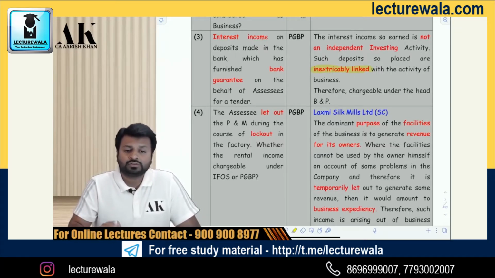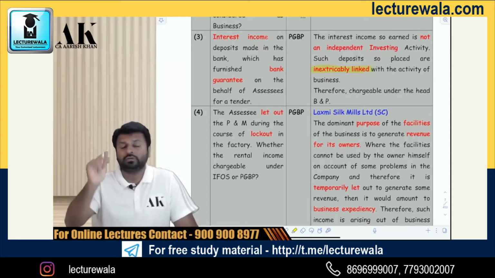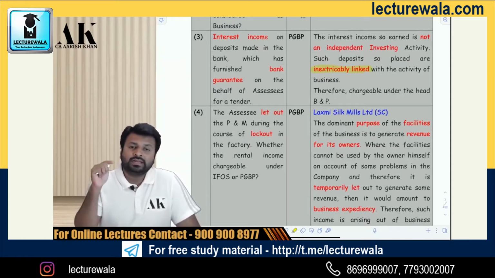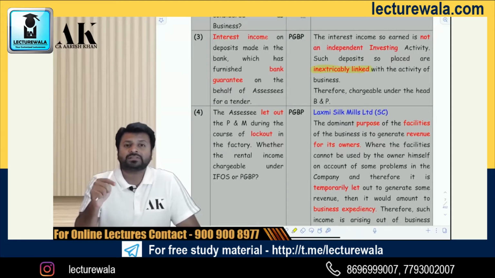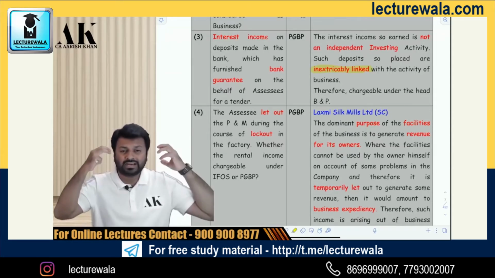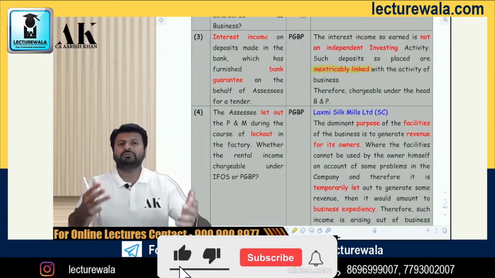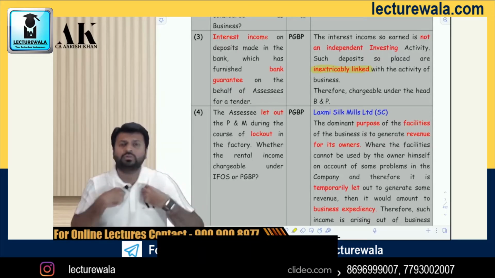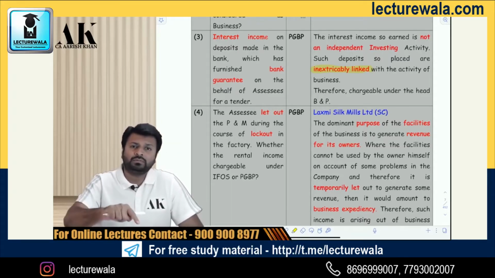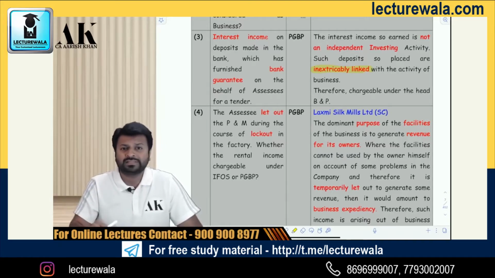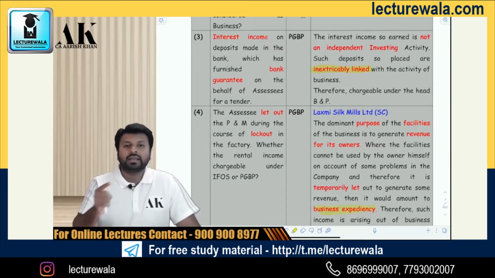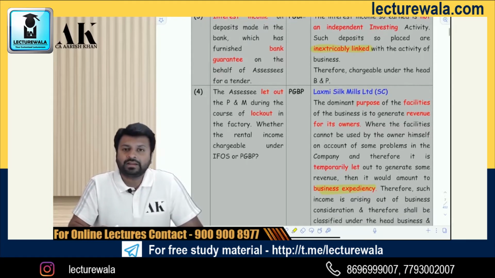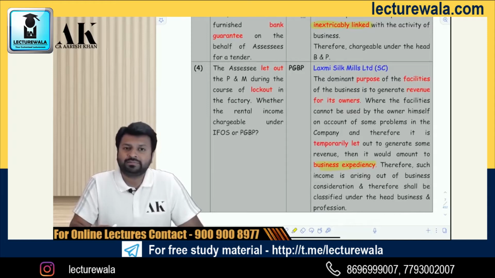Under which head? The Supreme Court in the case of Lakshmi Silk Mills Limited in 1952 has held that the dominant purpose of a facility in a business matters. If I own a business, what is the objective of those assets? The dominant purpose of those assets is to give revenue to the owner. Now, if that asset cannot give you revenue directly through its business, and if you apply your business mind, which is called business expediency, and temporarily let it out to earn some revenue, that income will also be classified as business income, and it will be chargeable under the head PGBP.